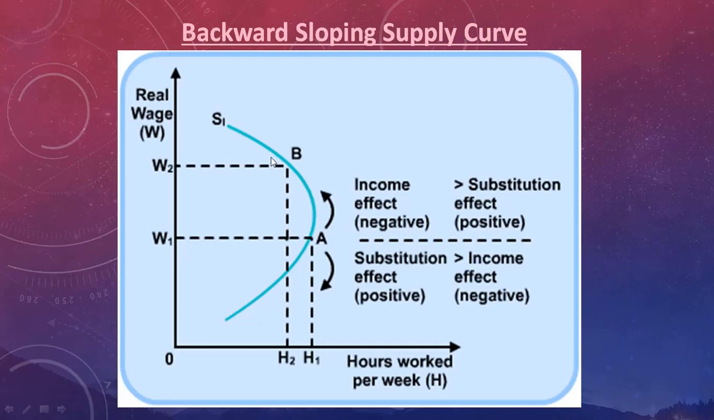But if it starts rising upwards, then the income effect will be more than the substitution effect, so it will bend backwards. With an increasing wage rate, the workers will give more effort, he will work for more hours, so as to earn more and more income. But after reaching a certain point, it will start bending backwards, because with a higher level of wage rate, he will want to work less and less number of hours.